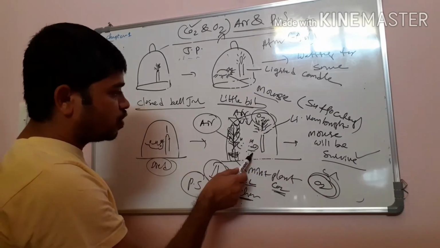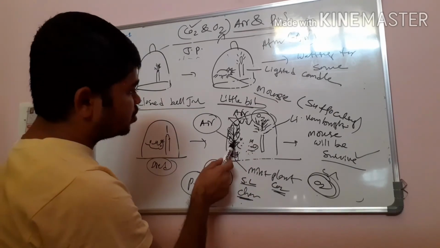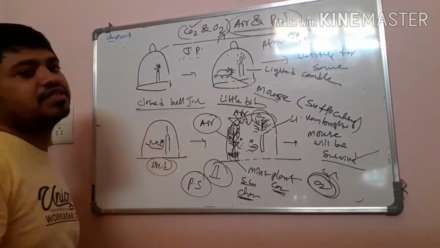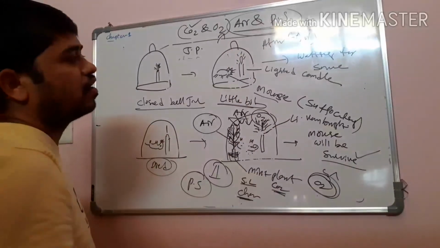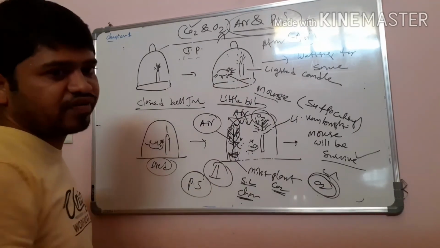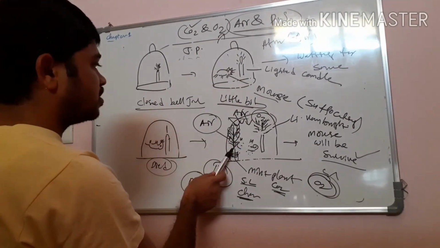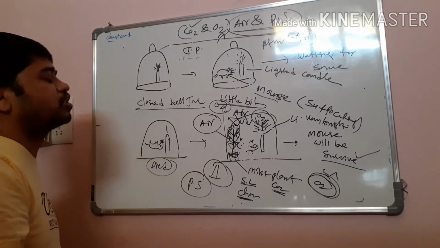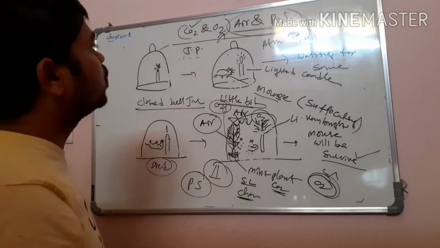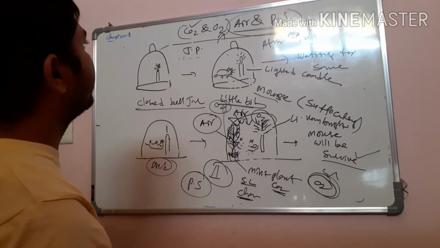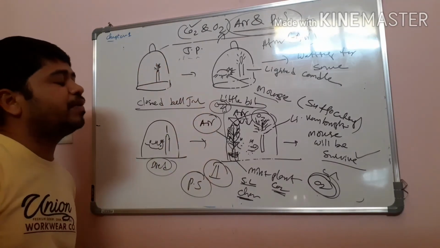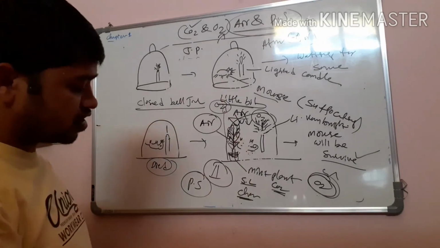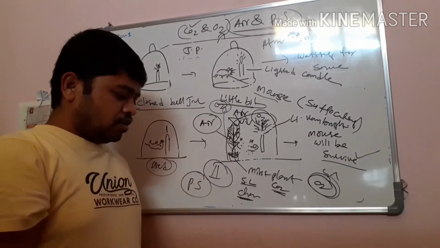The CO2 released by the mouse is taken in by the plants. So there is a relation between photosynthesis and air. Air supplies CO2 to plants, and again plants release O2 into the atmosphere. This beautiful experiment was performed by Joseph Priestley and proved that there is a relation between water, air and photosynthesis.